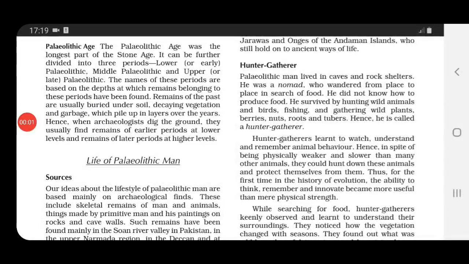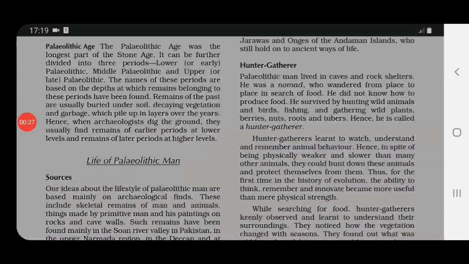Now children, where will you find remains of the past? Remains of the past are usually buried under the soil. Okay, and all these material remains mixed up with garbage and other material, all these things pile up in layers over the years, okay? And an archaeologist's work is to dig the ground and whatever material remains he finds, he studies the same, okay?